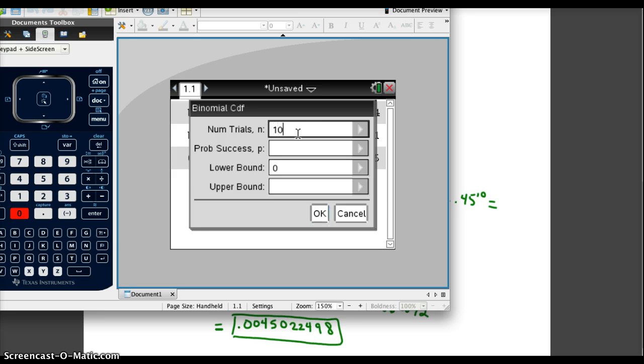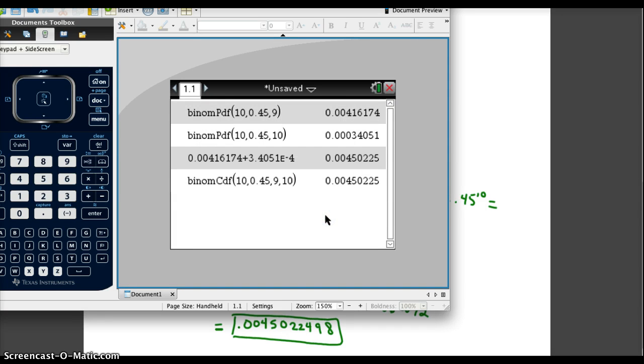So my 10 is my trial. My p is 0.45 still. My lower bound was 9 because I'm doing x greater than or equal to 9. My upper bound was 10, so that includes 9 and 10. And if I hit OK, it gives me the answer right away, and I don't have to do the two separate ones.